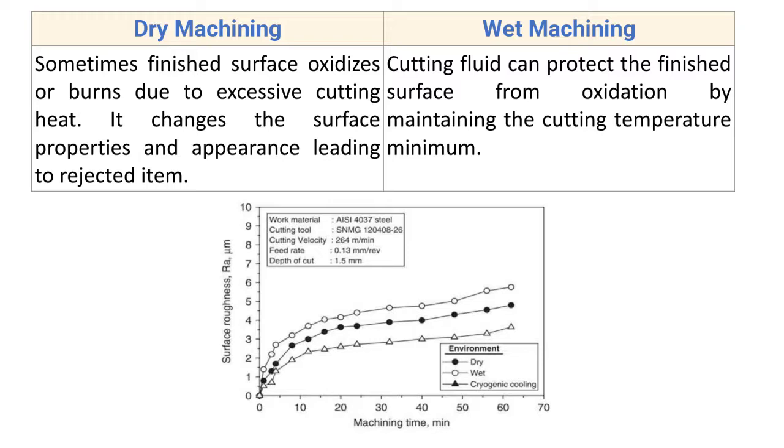Now in wet machining, cutting fluid can protect the finished surface from oxidation by keeping the cutting temperature minimal. So in case of wet machining, what happens? We are using the cutting oil that reduces the temperature, and hence the workpiece will remain cool. So the cutting oil will protect the workpiece from oxidization, and there are no chances of burn also. In case of wet machining, your cutting oil protects the finished surface, and we will get a good surface finish.